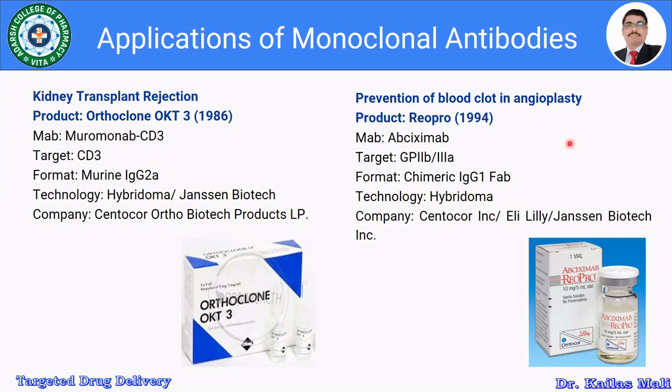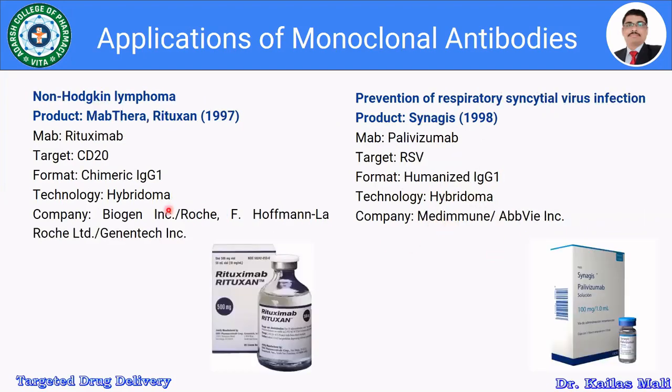The second product, which is used for the prevention of blood clots in angioplasty, was first marketed in 1994 with the brand ReoPro, which contains the monoclonal antibody abciximab. The target is GPIIb/IIIa. The format is chimeric IgG1 Fab. The technology used to manufacture ReoPro is the hybridoma technology. So this is a product, abciximab, developed by Centocor.